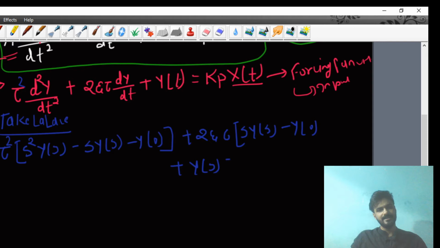If you are dexterous in Laplace transformation, then definitely you will know these things. It's very simple, basic stuff.